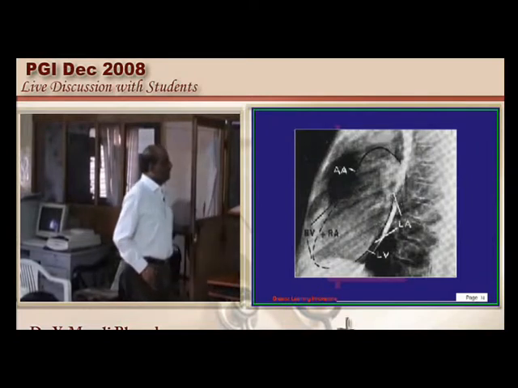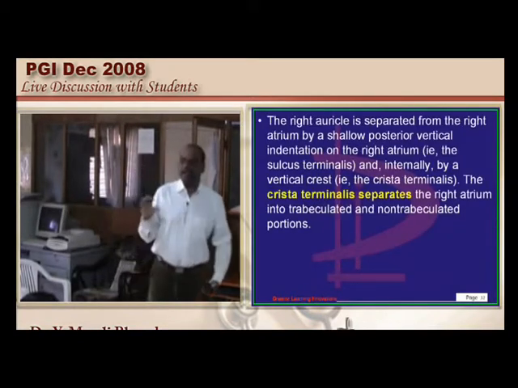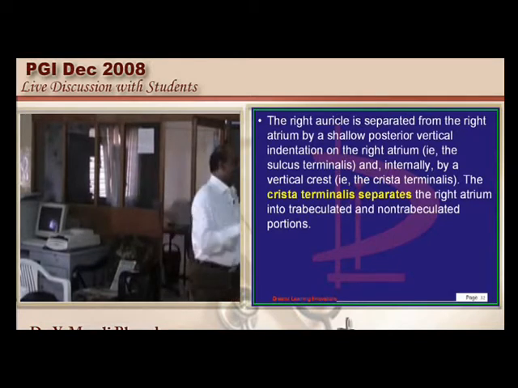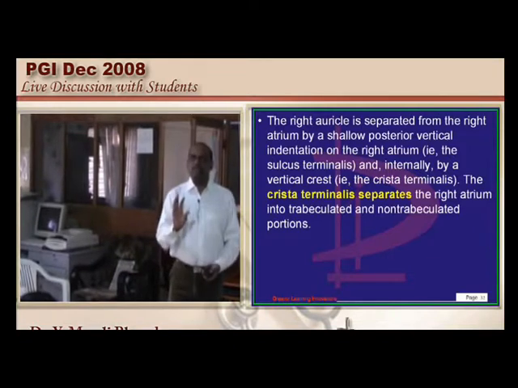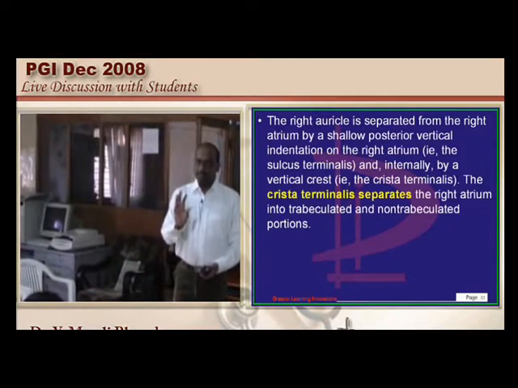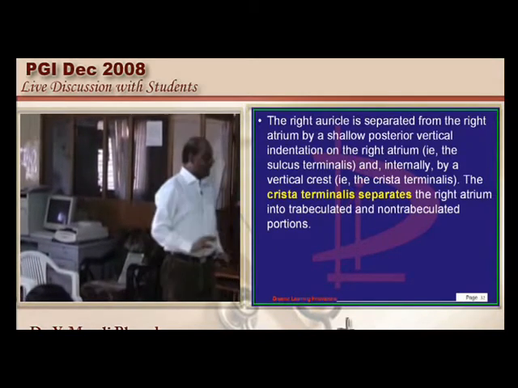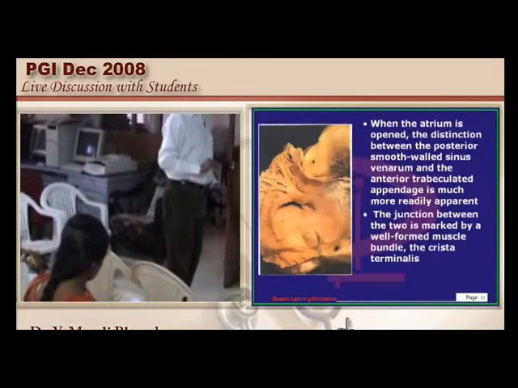Now let us talk about this very important option given. What is the importance of crista supraventricularis? It is a ridge in the embryonic life which will be directing the blood flow from the right ventricle into the pulmonary valve, which is the right ventricular outflow tract. For the blood to get directed from the right ventricle towards its outflow tract, we require the crista supraventricularis, is very much a true statement out of all.